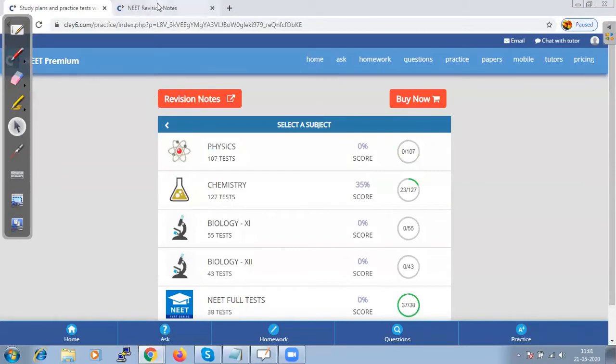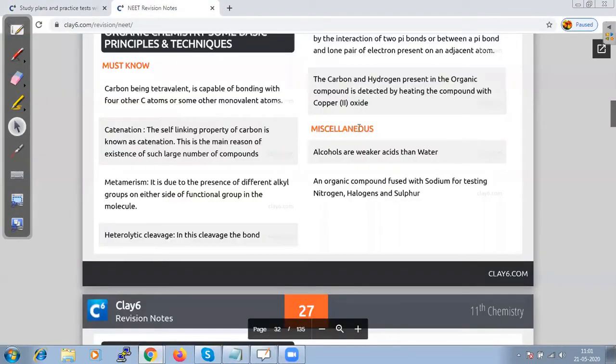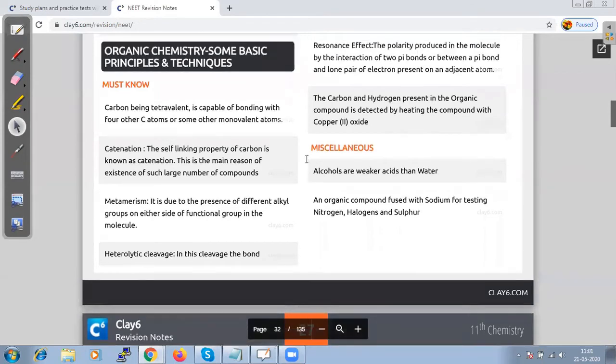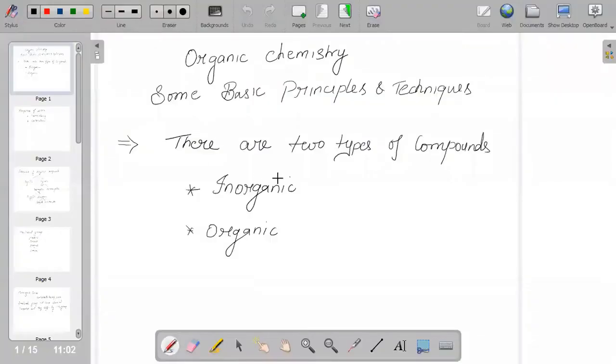If you click on revision notes, it opens in a new tab, and today we are going to talk about a chapter, organic chemistry, some basic principles and techniques. So what is organic chemistry? As we all know, we come across different types of compounds in nature, some of which are man-made, and organic compounds are one category among them.